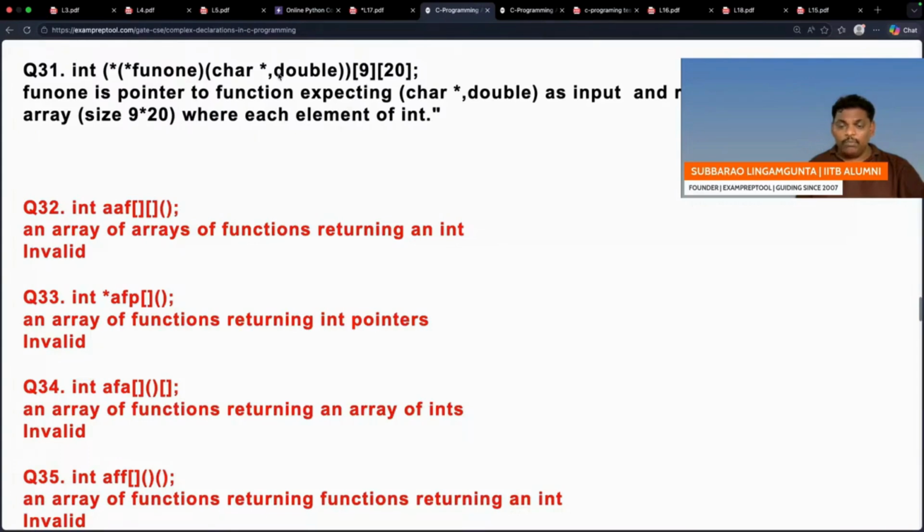So remember, you have to read brackets. These are inner brackets. You may say, sir, after the left bracket is over you go to the right bracket, and after this right bracket is over you go to the next bracket. No, but see, this bracket is closed, so you have to read this first. Fun1 is a pointer pointing to a function which will take char star and double as input, which will return a pointer. Now that pointer is pointing to an array which contains 9 rows and 20 columns, where everyone is an integer. So I have done it in a similar way.